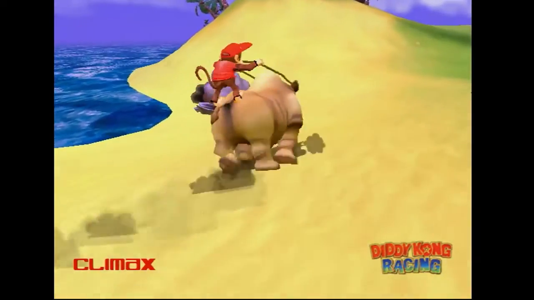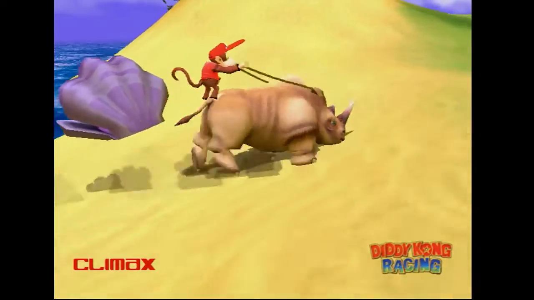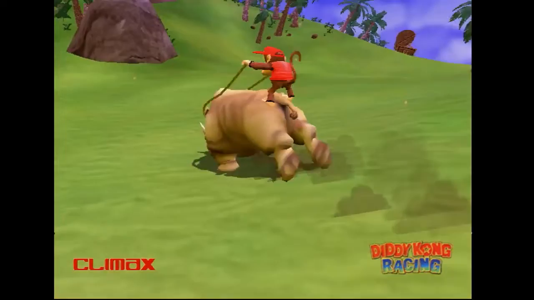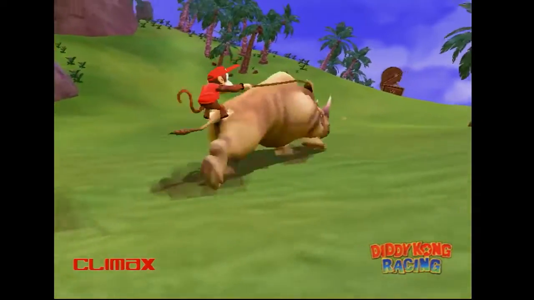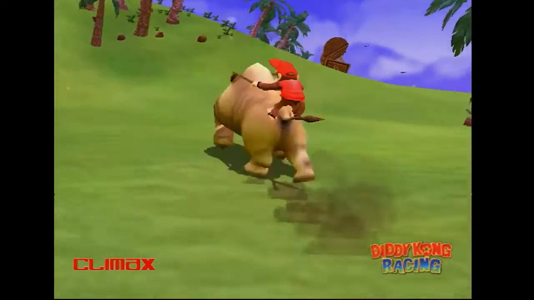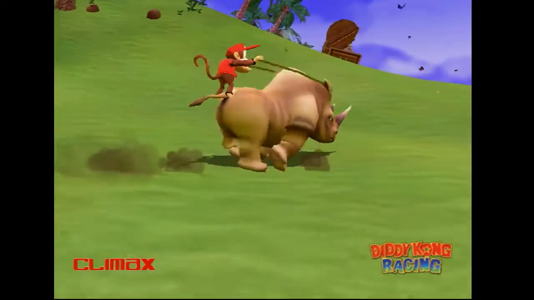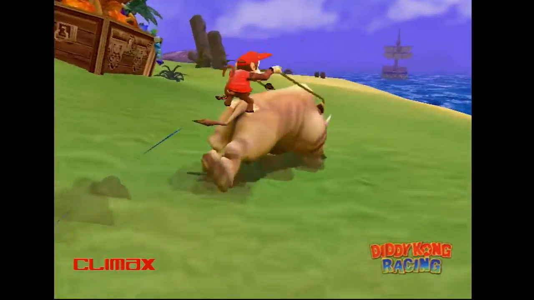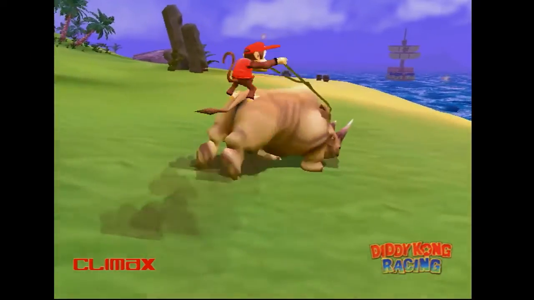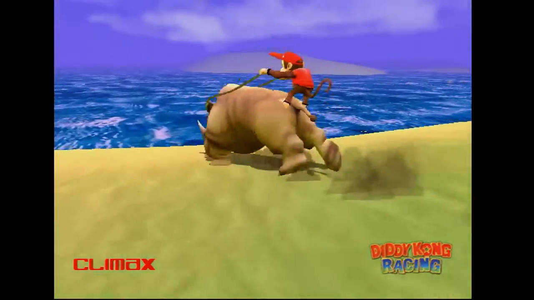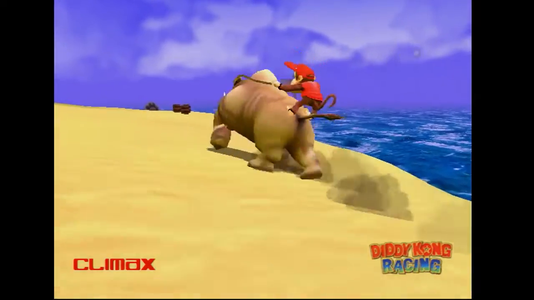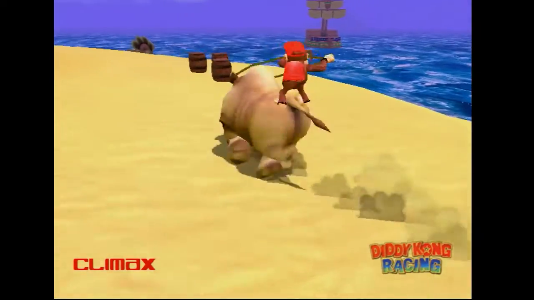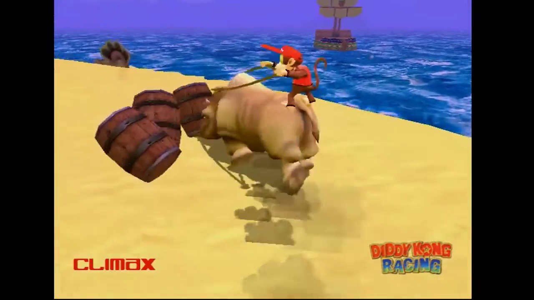I will mention that Donkey Kong Racing Adventure by Climax has been around for a while. This is not really new information. In fact, Andrew Borman did a video on this back in 2016 outlining the game and the pitch that Climax did with Nintendo and Rare, and ultimately it didn't really go anywhere. But it is very interesting to see this crop up as well. I do want to stress that Donkey Kong Racing Adventure is not part of the leak that was found with Nintendo.